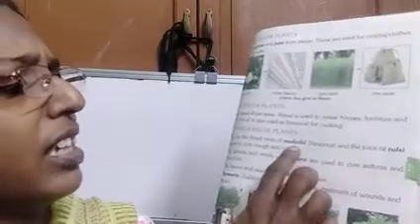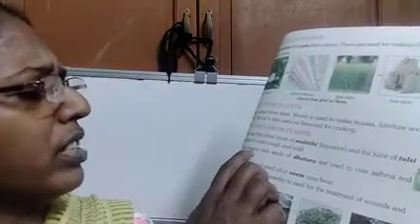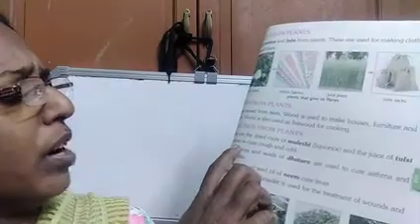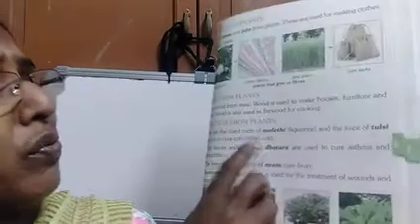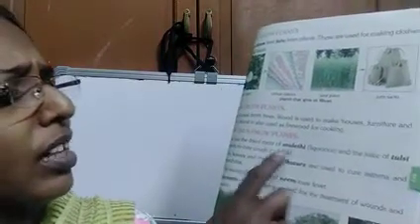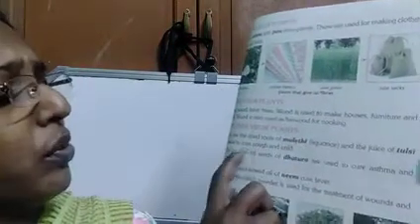Then we get wood from plants. We use wood to make furniture, houses, etc. Then some medicines we get from plants. The juice of tulsi is used as medicine for cough and cold. Mulleti is also used for cough and cold.